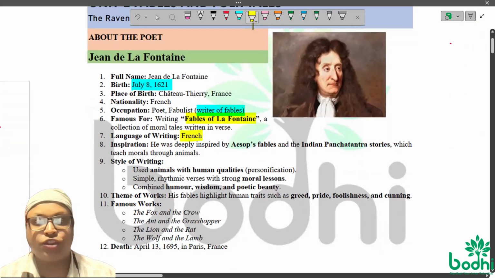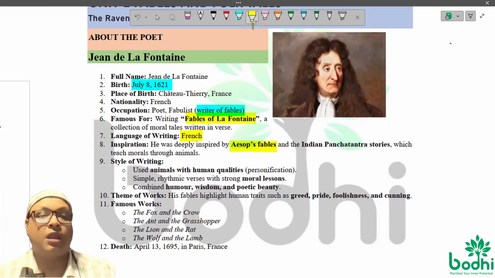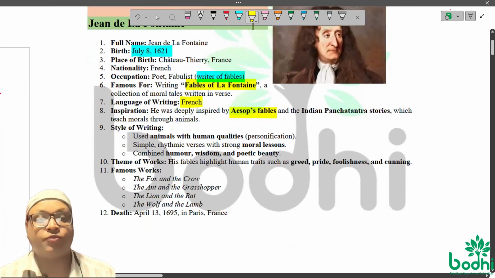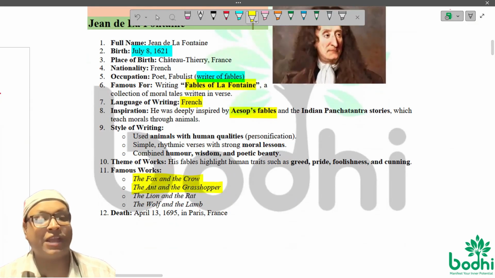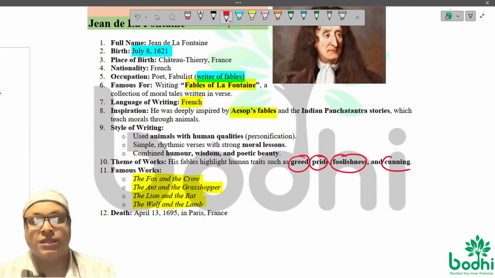He wrote in French, and he was inspired by Aesop's fables, and he wrote a lot of fables. And the famous fables are the fox and the crow, and the ant and the grasshopper, the lion and the rat, the wolf and the lamb. Then these fables, generally they go on talking about greed, pride, foolishness, cunningness.